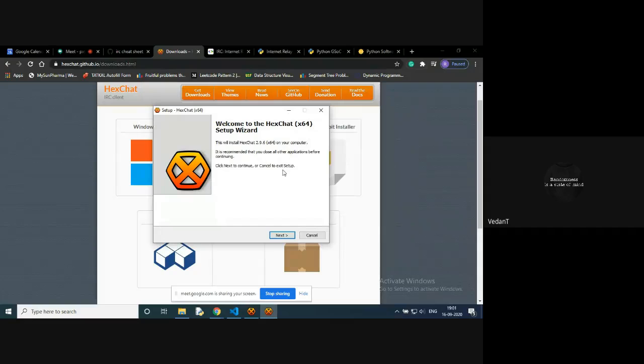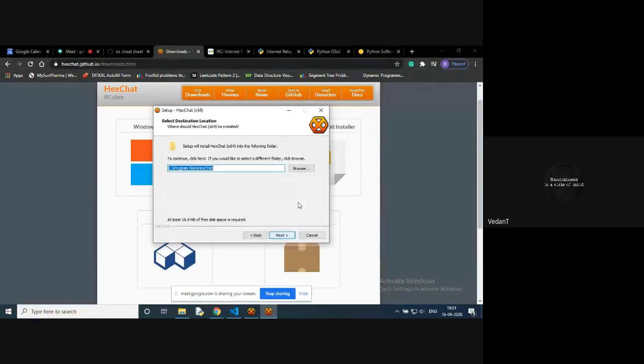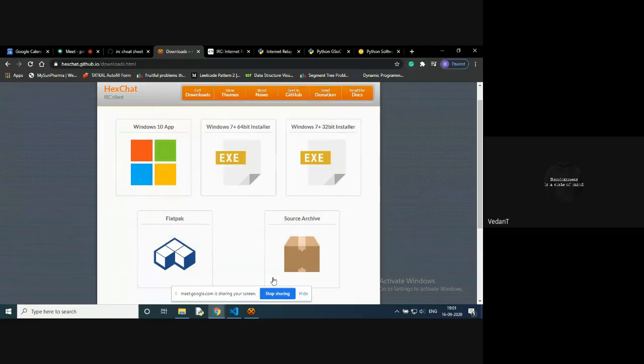This is a simple normal setup only. You might have already been familiar with this kind of install. You don't have to do anything, just go on doing next. And at the end of the setup, just click install. After you install, you would get IRC installed on your desktop.